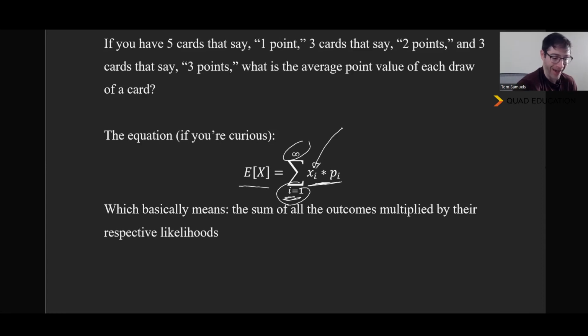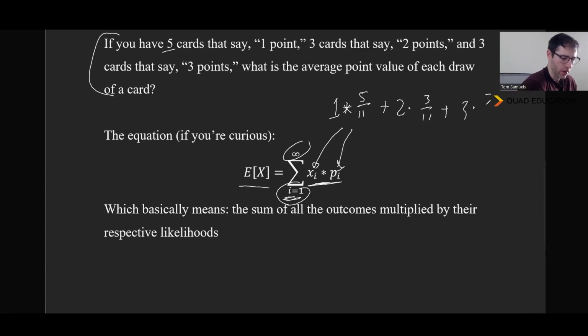Xi is like an individual event in the system, times the Pi, the probability of the event in the system. So if you just want to do the same example we previously did in the technical probabilistic way, we have 1 point for the first one times 5 out of 11. Sorry, not add, it's times 5 out of 11, plus the 3 cards that say 2. So it's 2 points times 3 out of 11. And we're going to add that to 3 times 3 out of 11.